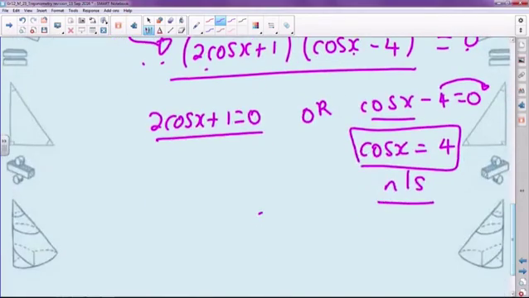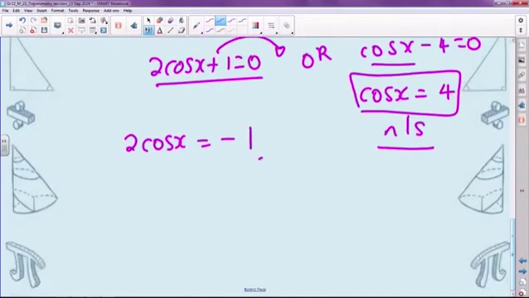Let's go back to that side. We've got 2 cos x plus 1 equal to 0. I'm going to take the plus 1 over to the right-hand side, so it becomes minus 1, just as you would in any linear equation. Divide both sides by 2, so you get cos x is equal to negative a half.